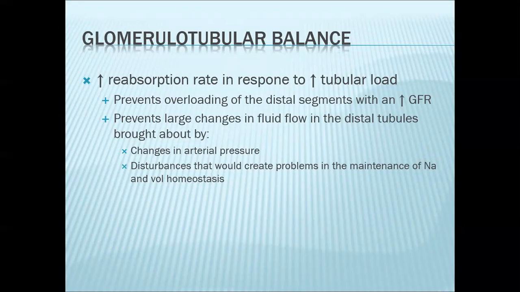If glomerular filtration rate increases, then the filtered load of sodium increases. So you now have more sodium present in the filtrate. Now, because of your glomerulotubular balance, this would mean that the reabsorption rate for sodium will increase. So this will now more or less regulate or control the amount of sodium going to the macula densa. So how does this happen?